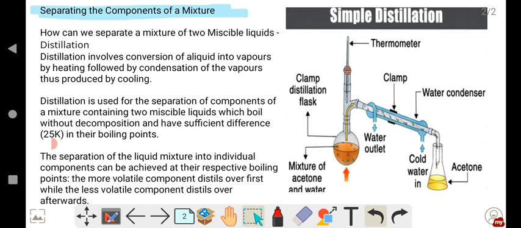The opposite of immiscible is miscible. In miscible, the liquids will mix up together, and we cannot identify which is which. For example, water and sugar.